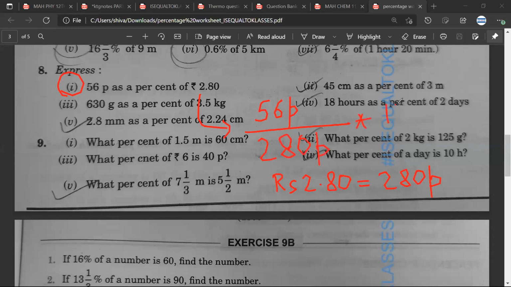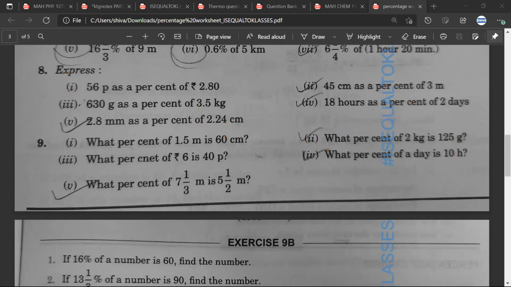So 0 can be cut, and then 560 upon 28. Can I read out? No, sir. So the answer would be 20%. Is it 20%? Yes, sir.